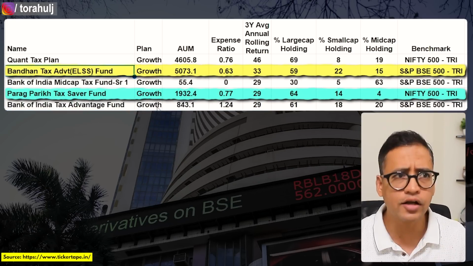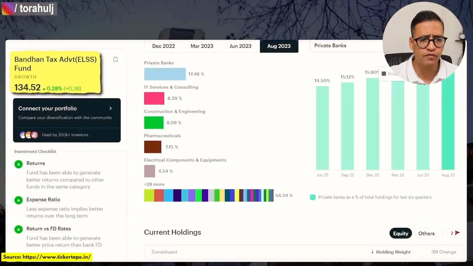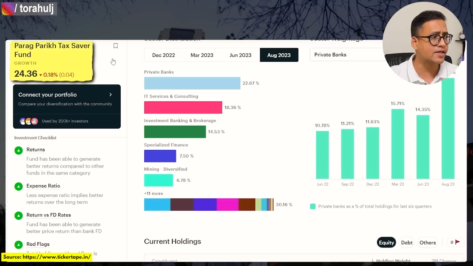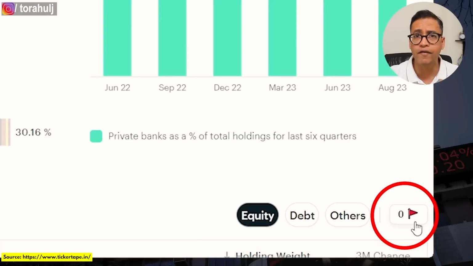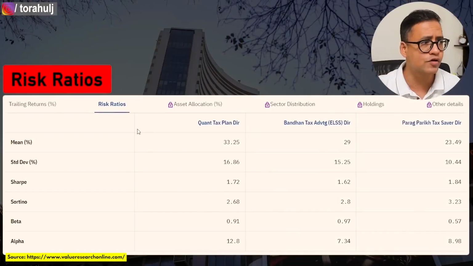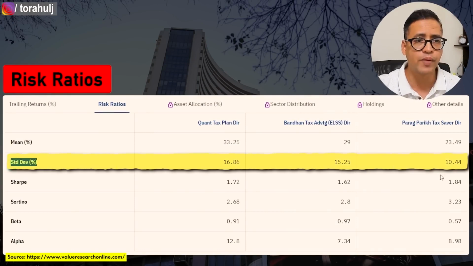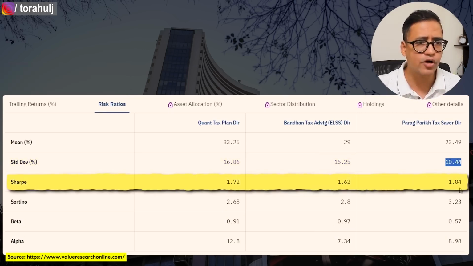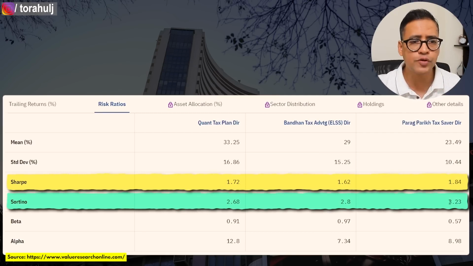Bandhan Tax Advantage is a really good mutual fund, but my only issue with it is that it also has two stocks with red flag, and I think they are taking slightly higher risk. While in case of Parag Parikh Tax Saver Fund, you see that there are no red flags when it comes to their holdings or the stocks, which is what I like. Also, if we compare these mutual funds on the basis of risk ratios, from a standard deviation perspective, Parag Parikh has the lowest standard deviation, 10.44, which means that this fund is less volatile. Also, from a Sharpe ratio and a Sortino ratio perspective, it has better ratios as compared to the other two mutual funds.